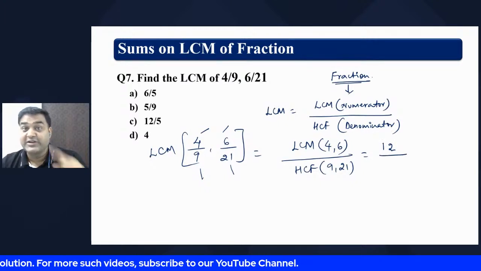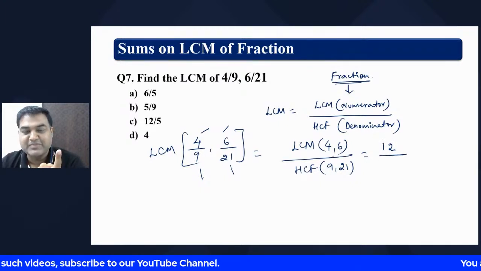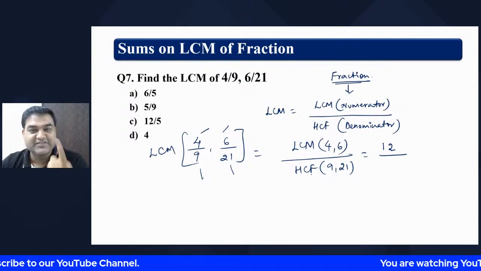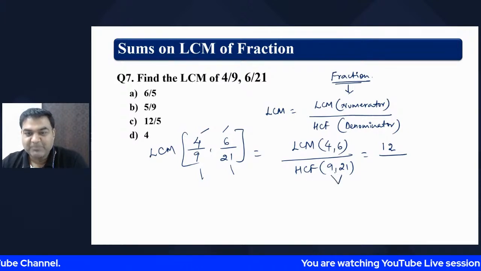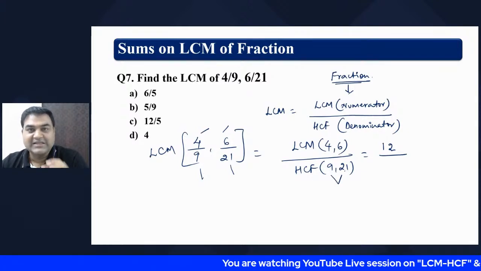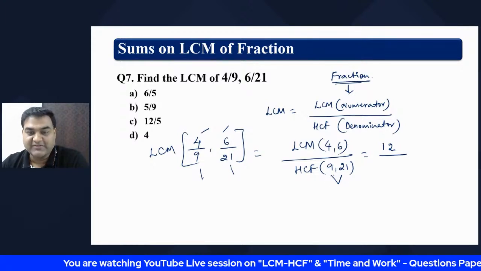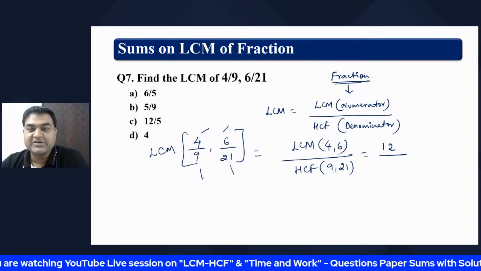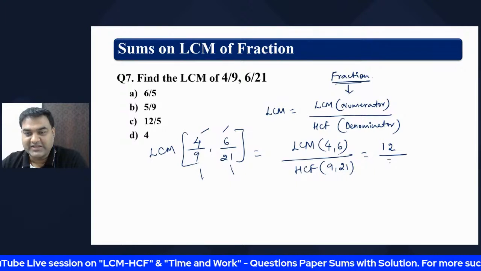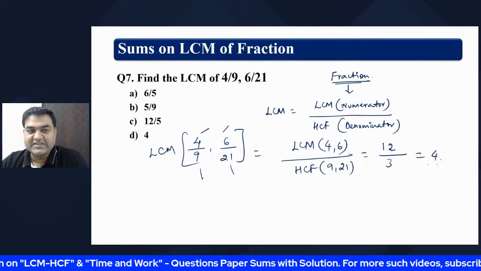So we have already understood how to find the LCM of the numbers, and we know how to find the HCF of the numbers. What is the HCF of these two? Obviously 21 does not come in the table of 9. So the factors of 9 are 3 into 3, and 3 times 7 is 21, so the HCF is 3. So that means 4 is the right answer.